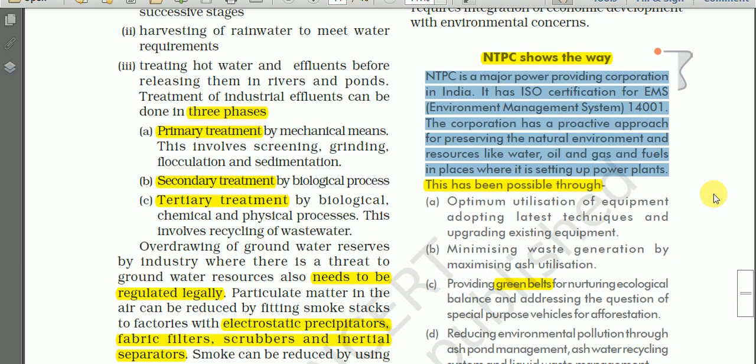14001. The corporation has a proactive approach for preserving the natural environment and the resources like water, oil, gas, and the fuels in places where it is setting up power plants. So NTPC has a proactive approach for preserving the natural environment. It implements the concept of sustainable development. It thinks for the future.